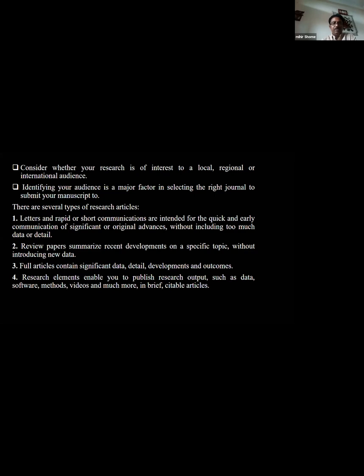Third is full article, which contains significant data, detailed development and outcomes. Fourth is research elements, which enables you to publish research output such as data, software, methods, video, and much more in brief, citable articles.